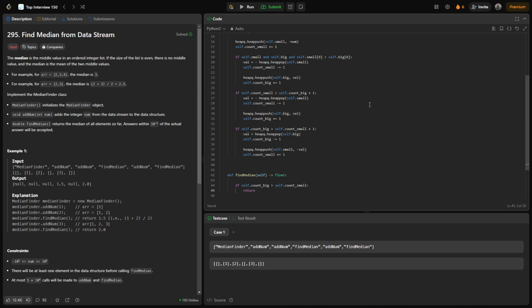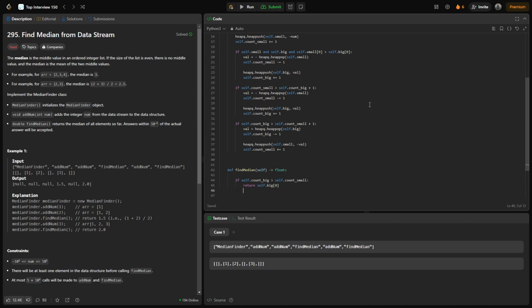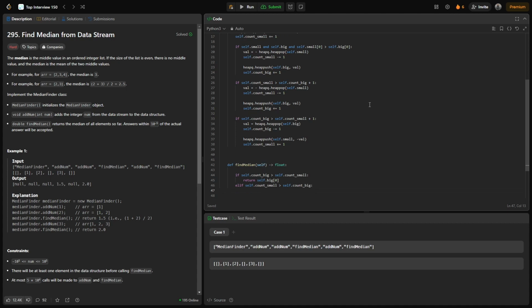So we are going to return self.big of 0, elif self.count_small greater than self.count_big, then the element is in the smaller one, so I'm going to say return self.small of 0.